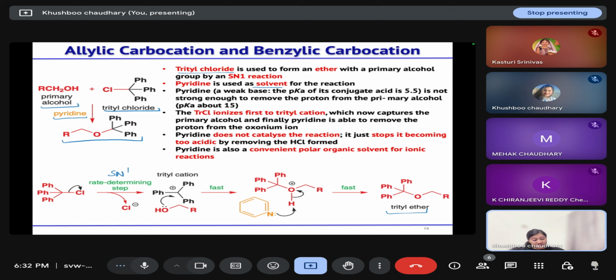So pyridine is a convenient polar organic solvent, and is used in many ionic reactions. So pyridine is acting as a base in a fast step, but not in the slow step, by converting this alcohol into alkoxide.